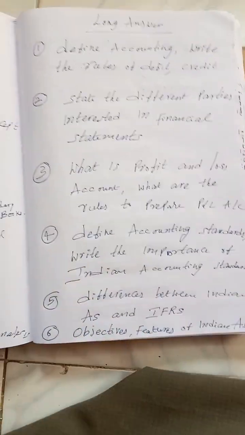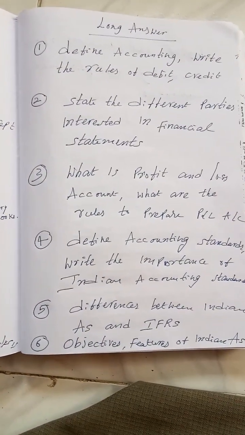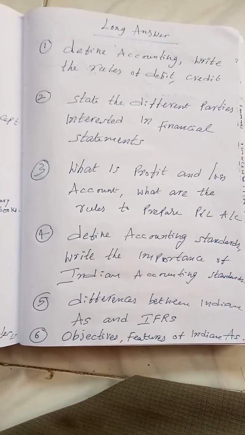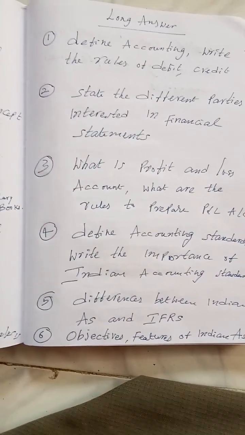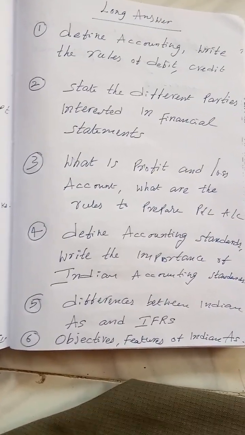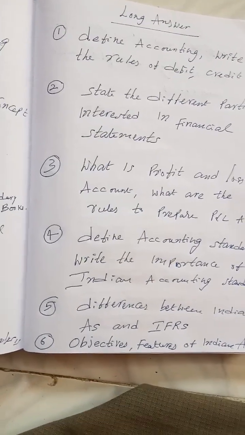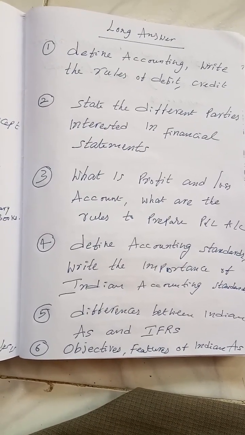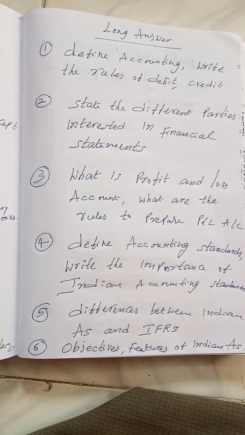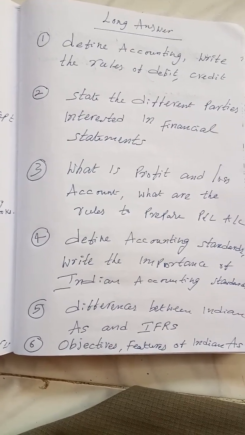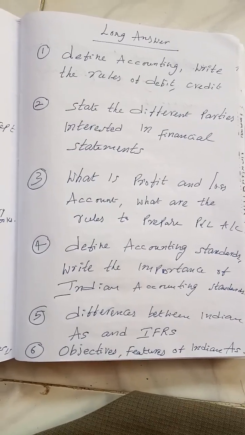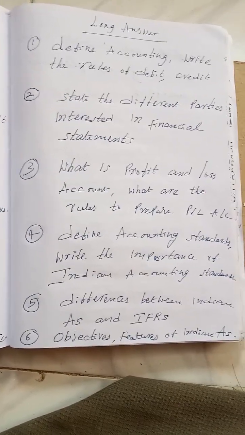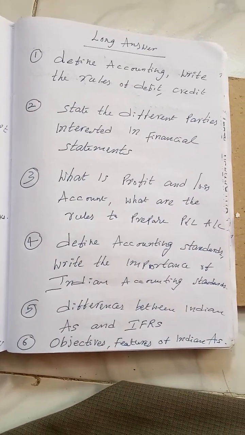My dear students, here comes the question: why are we making financial statements? Who are the users of the financial statements? That is the important question. The stakeholders will be there in every company. There will be shareholders, the people who invested, and they want to see the financial statements. Because of that, they will be able to know the financial performance of the company. Similarly, the government will be there. They want to know how much tax they are going to get. And the competitors and the researchers, there are many people. And the promoters and the proprietors, the directors, the employees, they are all the users of the financial statements made by the companies, my dear students.